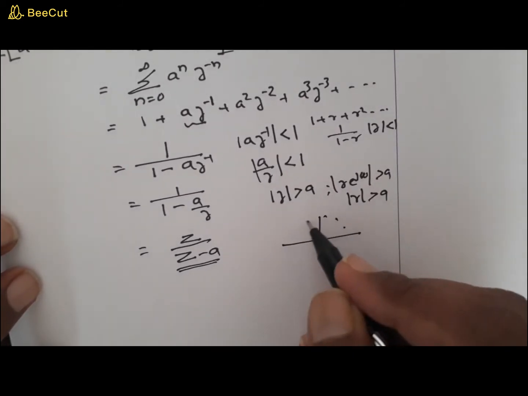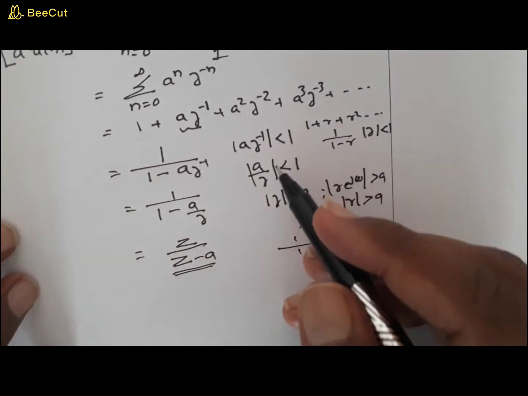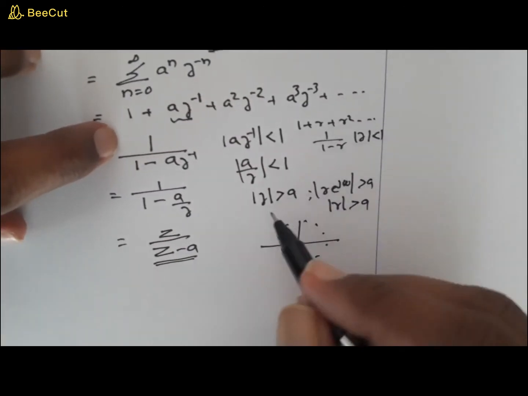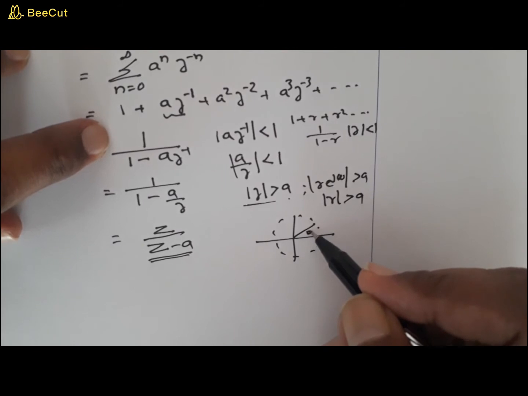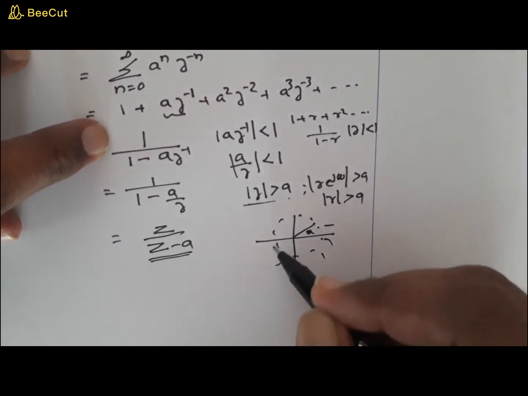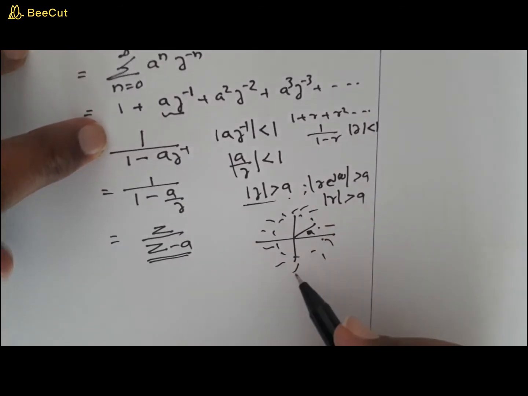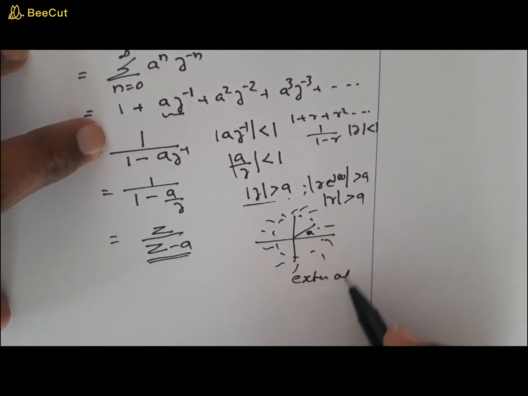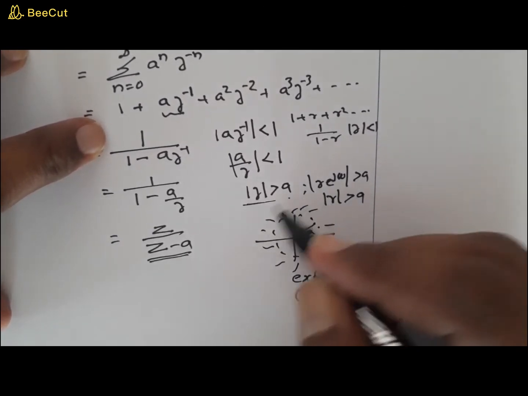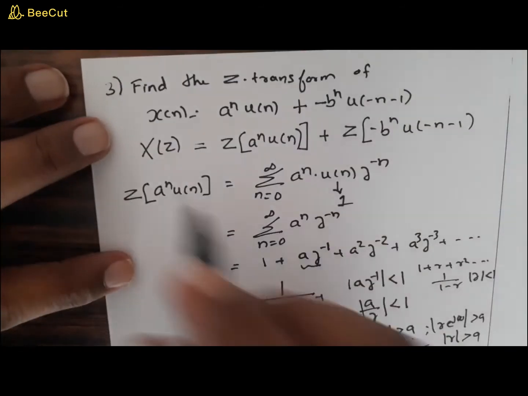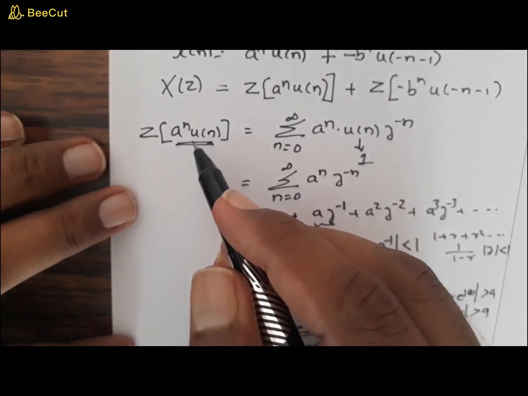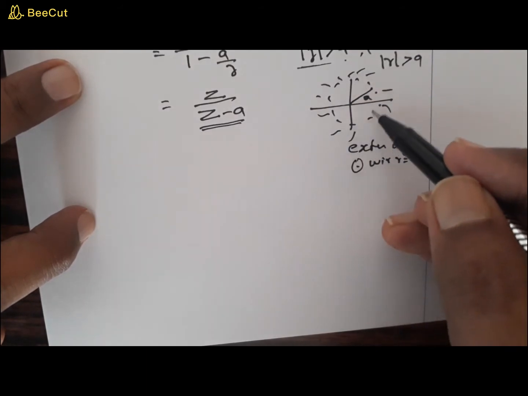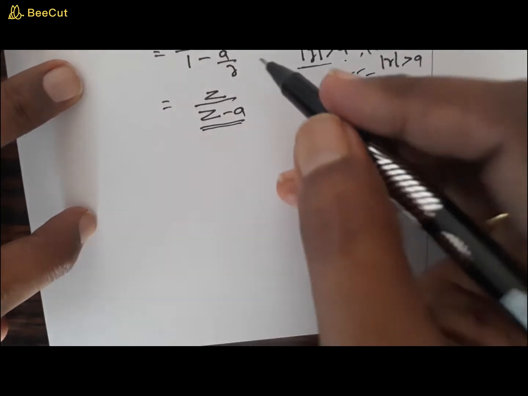So what's the meaning of this? This represents that this particular series converges only in a particular region where mod z is greater than a. That means if you can draw a circle with radius a, there will be a region outside, the exterior portion of the circle. We'll call this the exterior of the circle with radius equal to a. So what is the specialty of this region? This is the region where this particular signal has its transform, or conversely you can say that this particular signal will not have a z transform inside the circle.